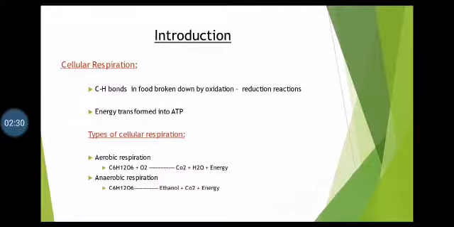Whereas in anaerobic respiration, no oxygen is required; glucose is broken down in the absence of oxygen, and ethanol, carbon dioxide and energy are released in plants. In animals, anaerobic respiration also occurs, but in place of ethanol, lactic acid is produced. So this is cellular respiration.